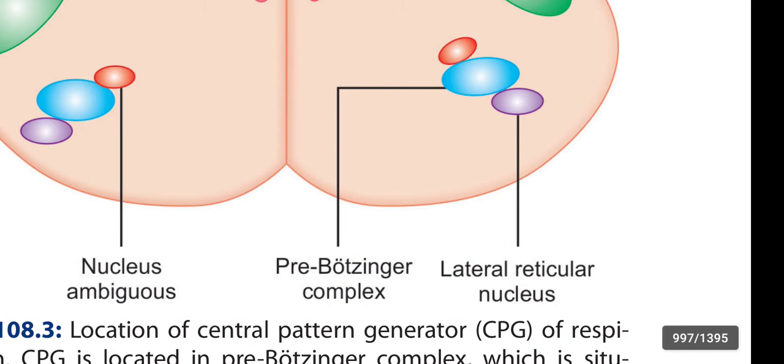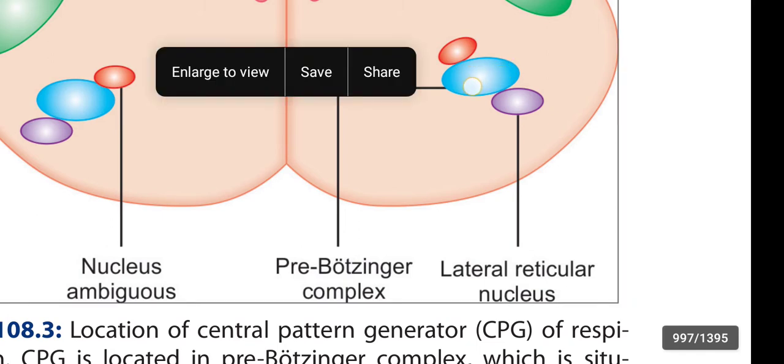See here, in this region, the pre-Botzinger complex, the central pattern generator is present. The pre-Botzinger complex is located between the nucleus ambiguus and the lateral reticular nucleus.